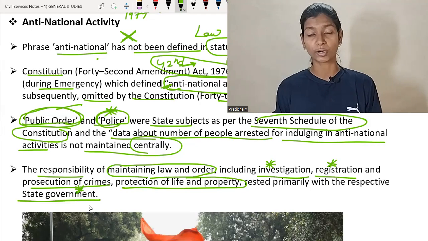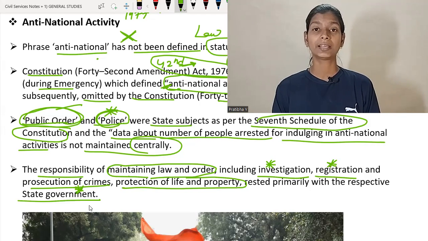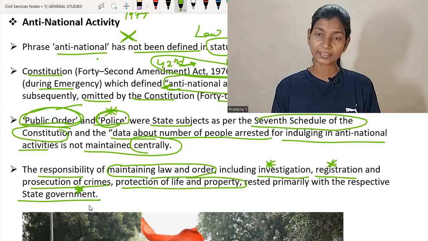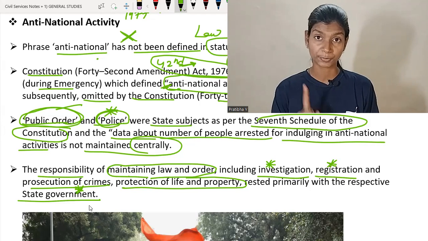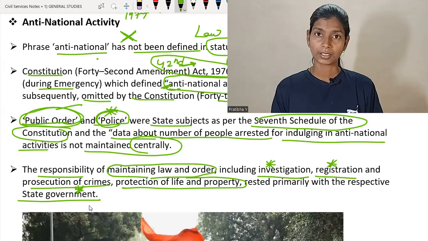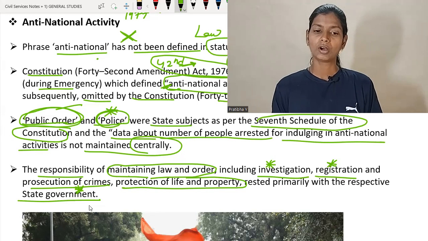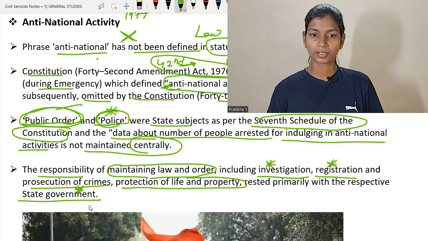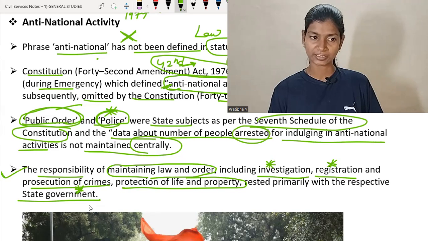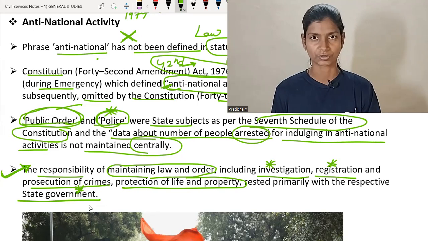The center has no role in the registration, investigation or prosecution of anti-national activity cases, or in how many people are arrested, because public order and police is a state subject mentioned in the 7th Schedule of the Constitution.